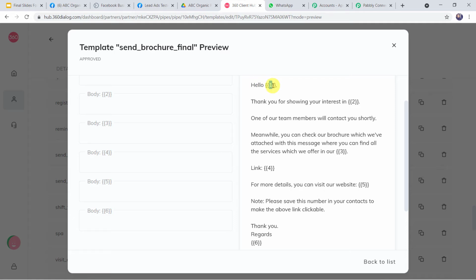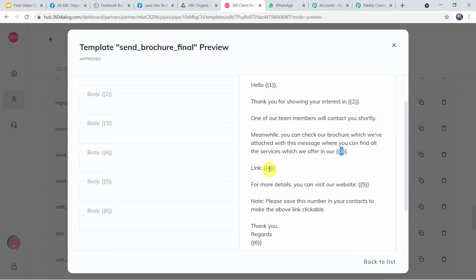Hello. Now here we want the name of the customer which is going to change every time. In this way the values will be changing. Thank you for showing your interest in, here your organic farm business name is going to come. One of our team members will contact you shortly. Meanwhile, you can check our brochure which we have attached with this message where you can find all the services which we offer in our organic farm business.